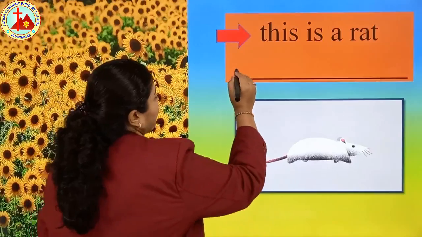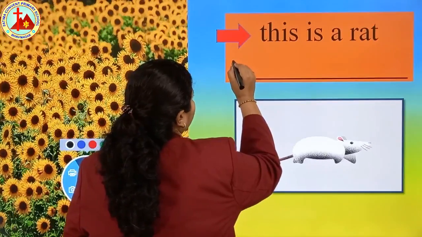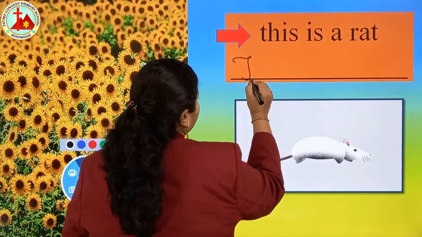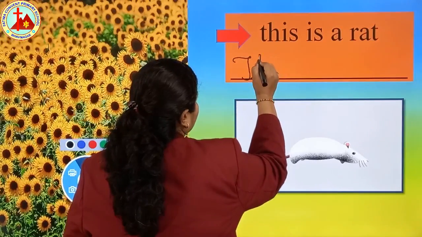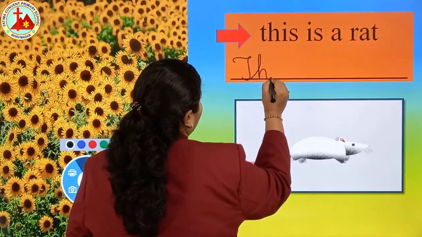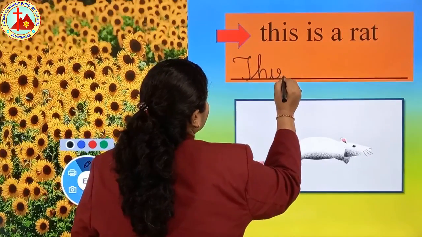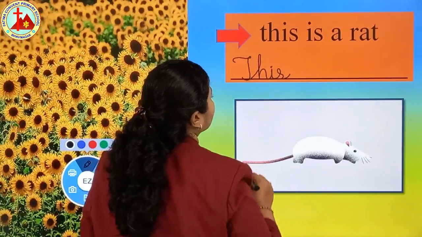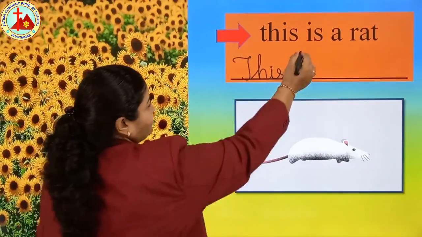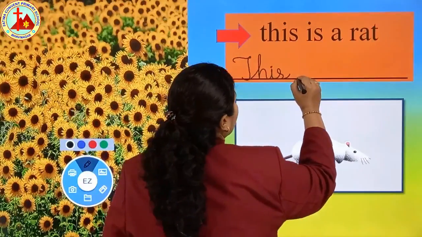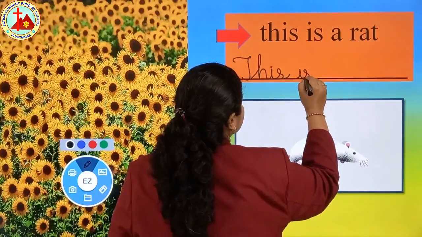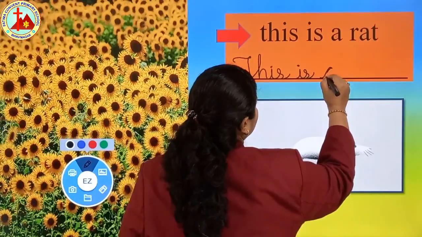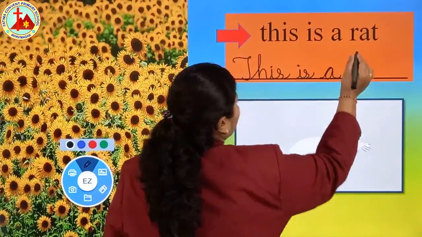Yes, so we'll write the first letter cursive capital T. From down we have to write H, I, S. This. You have to put a dot on I. After this, with the same spelling, write I, S, is, a, rat.